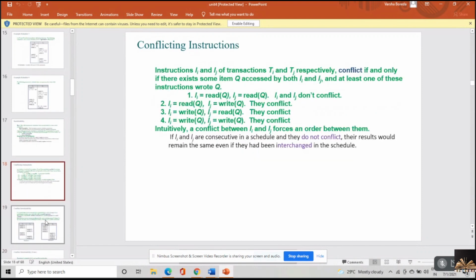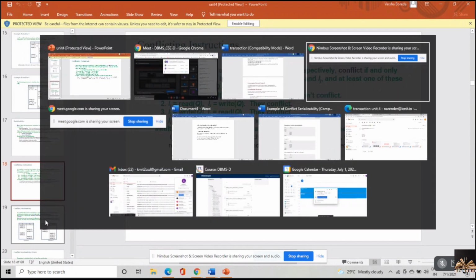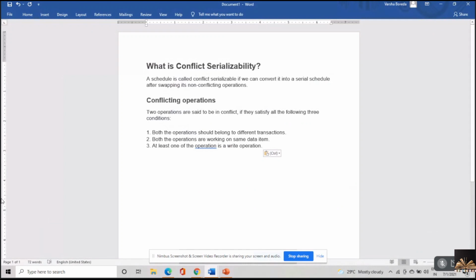So see, I'm working with the first concept, conflict serializability. What is conflict serializability? A schedule is called conflict serializable if we can convert it into a serial schedule after swapping its non-conflicting instructions.